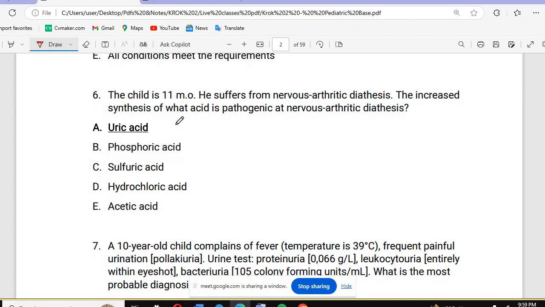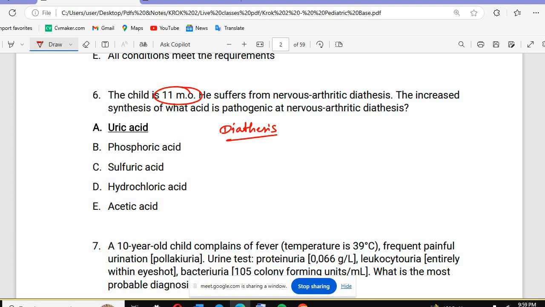The next one: the child is 11 months old. He suffers from nervous arthritic diathesis. The increased synthesis of what acid is pathogenic in nervous arthritic diathesis? The child is 11 months old and there is a nervous diathesis. Firstly, what is the diathesis?